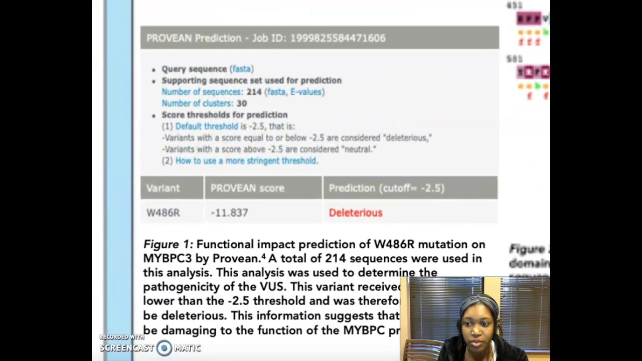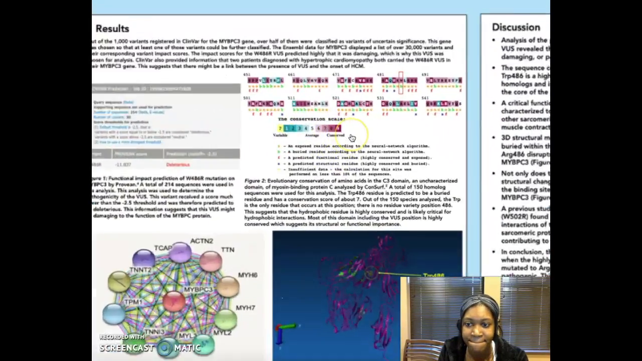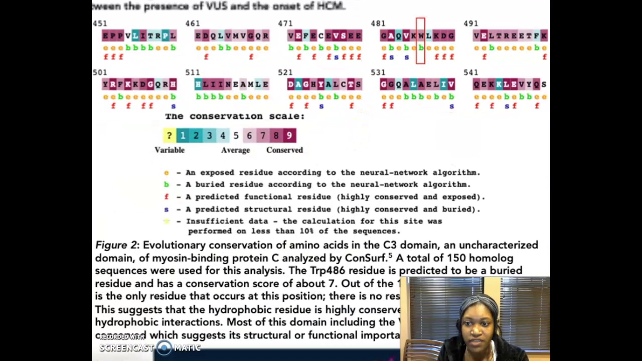The data obtained from PROVEAN predicted that the tryptophan at position 486 to arginine variant is deleterious, which suggests that it might be pathogenic. The ConSurf data revealed that the tryptophan at position 486 is buried within the protein and is highly conserved across species. Likewise, the Clustal Omega multiple sequence alignment confirmed that tryptophan at 486 is highly conserved across 10 analyzed species. This suggests that this position is of structural or functional importance for MYBPC3.